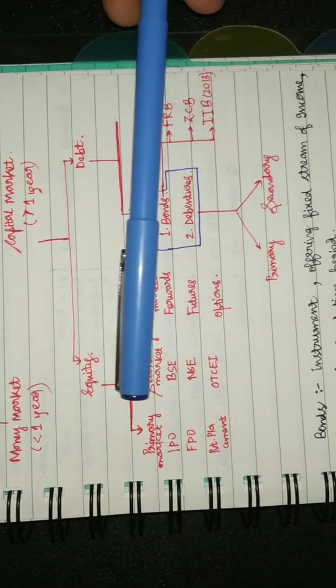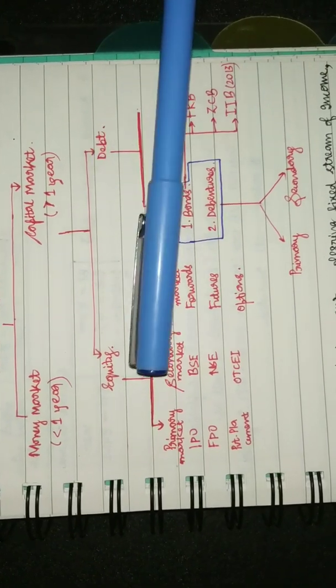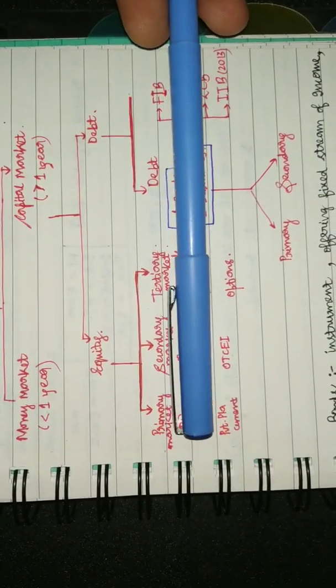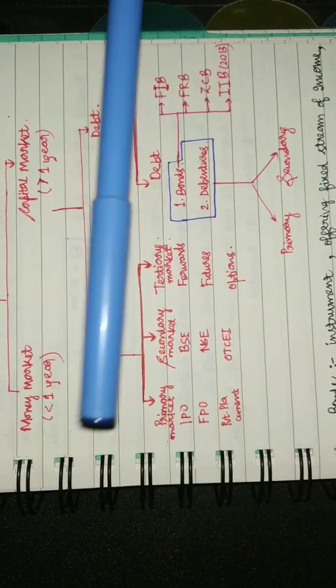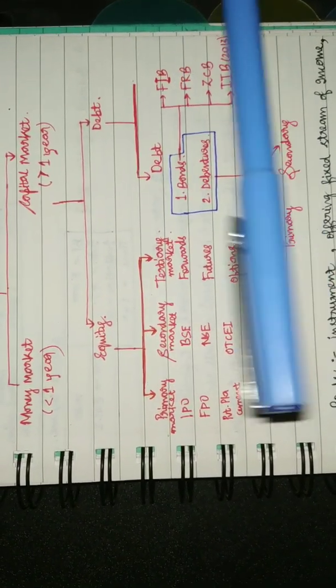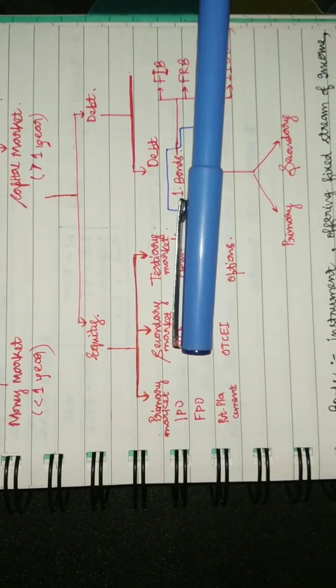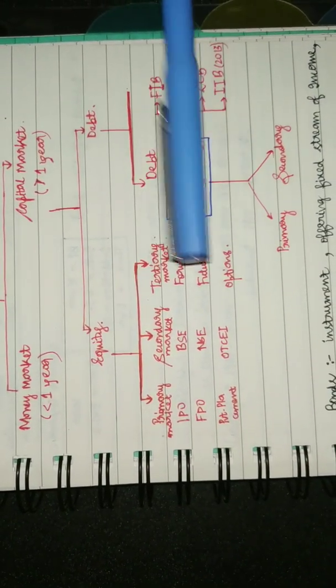Now the capital market can be divided into two parts: the equity and the debt. In equity, if it's a new financial asset you are buying, then it's a primary market. If it's second hand, it's secondary market, and the tertiary market.